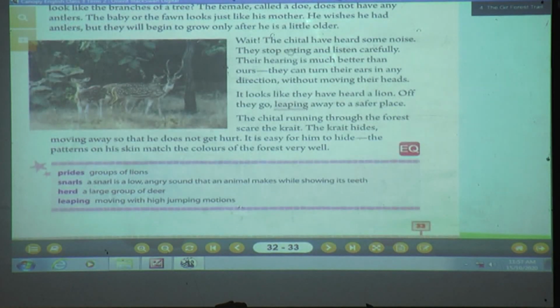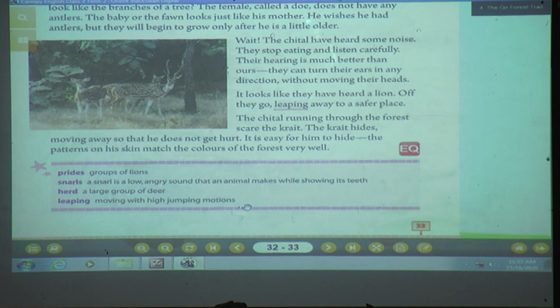Now the next para. The Chaital have heard some noise. Here the Chaital, a group of deer, what did they hear? They have very sharp ears. If a pin drops, they can hear it and then they can run from it. That must sharpen their ears. They stop eating. They were eating their lunch. Lunch means they are eating the grass, small plants. That time suddenly they heard a noise, and then they stopped eating and listened carefully.